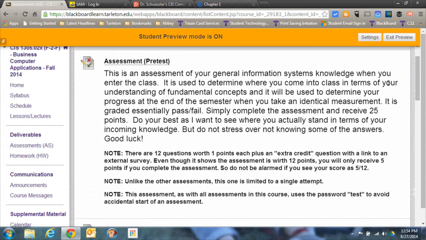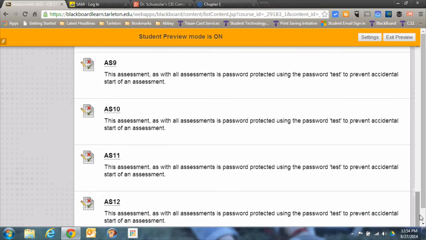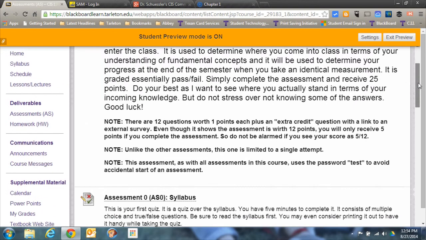The post-test, by the way, does not show up yet. It'll show up roughly the last week of class, because I want you to get through most of the class before you start rating me on it.